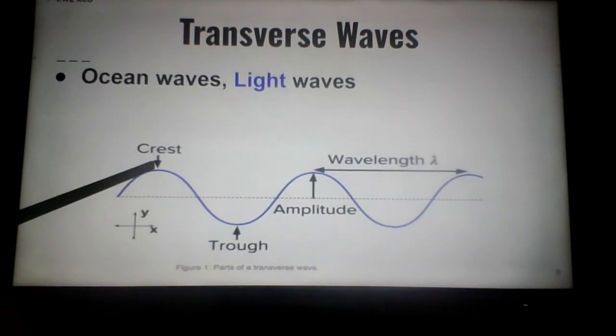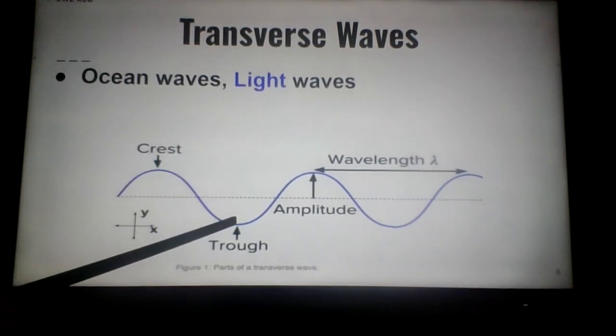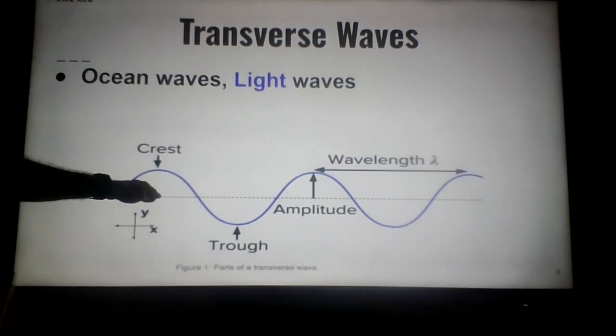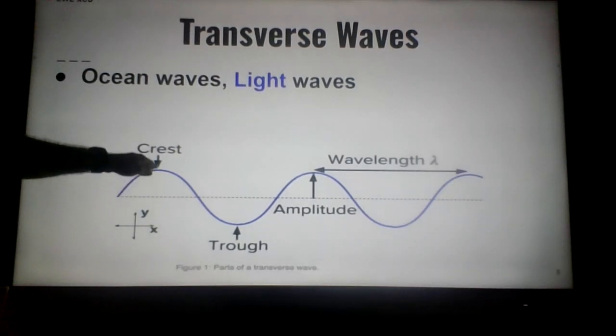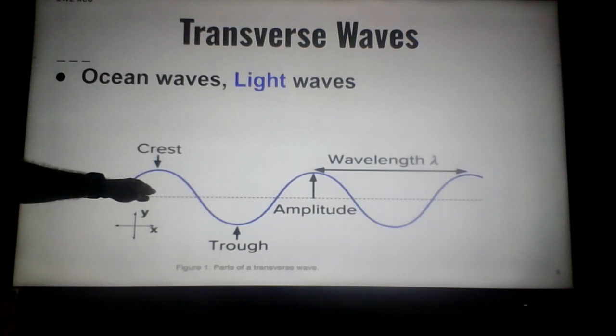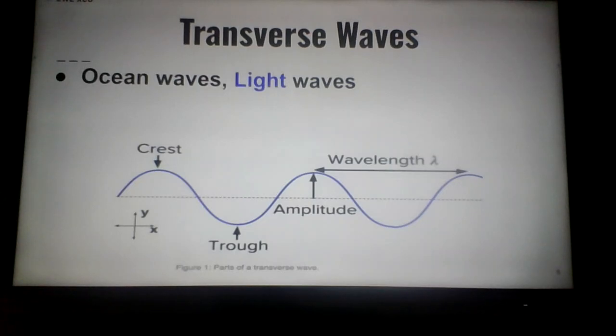And we can see the top of the ocean wave. We don't necessarily see the bottom. However, if we were treading the water here, and the wave comes through our bodies, we get pushed up, then back down, and then back where we started, and maybe a couple of times before we stop bobbing up and down. Light waves travel in this shape called transverse.